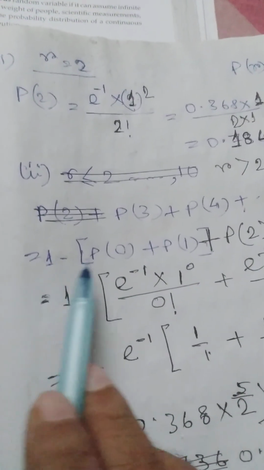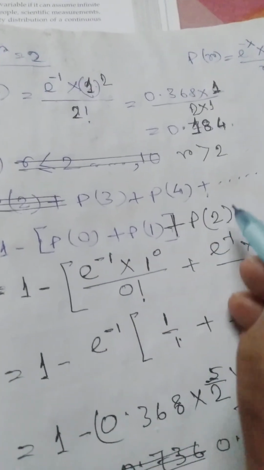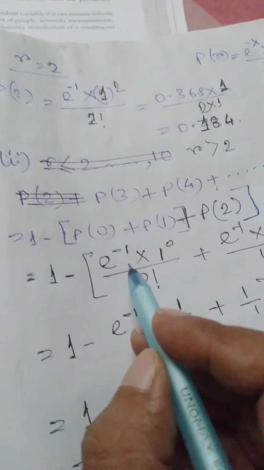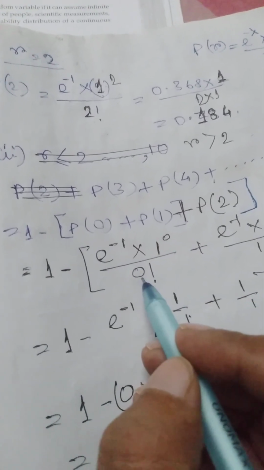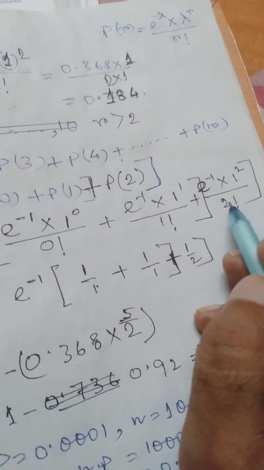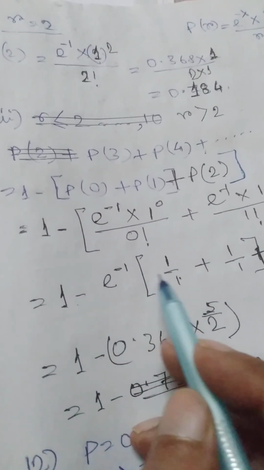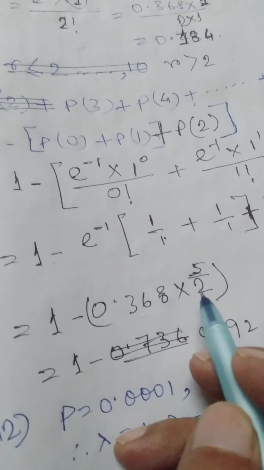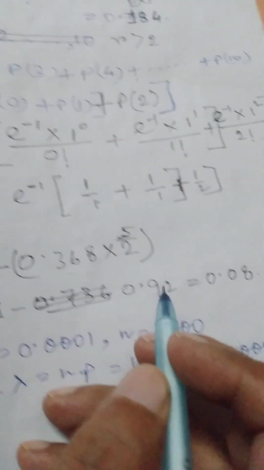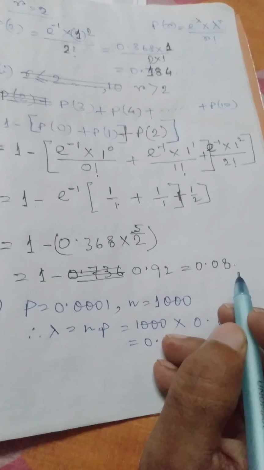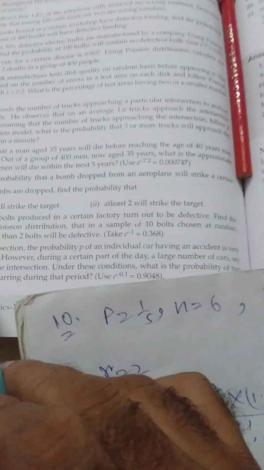It makes 1 minus p0 plus p1 plus p2. 1 minus e to the power minus 1 into 1 to the power 0 by 0 factorial plus e raised minus 1 into 1 to the power 1 by 1 factorial plus e to the power minus 1 into 1 square by 2 factorial. 1 minus e to the power minus 1 into 1 plus 1 plus half, which will make it 1 minus 0.368 into 5 by 2, which will make it 1 minus 0.92, which makes 0.08. Here is the solution.